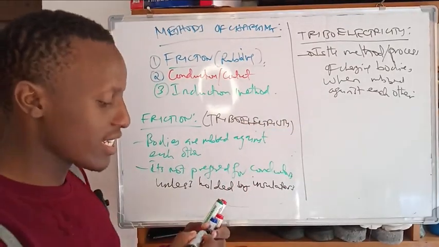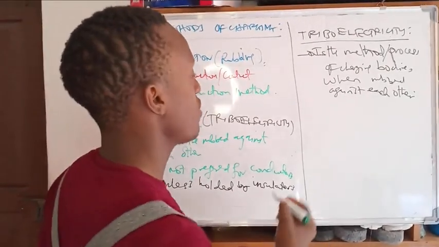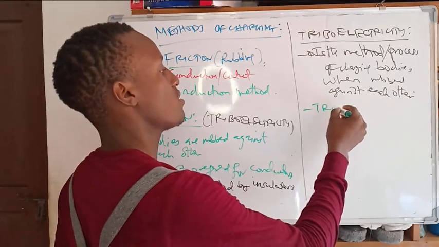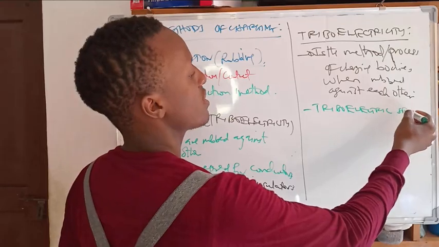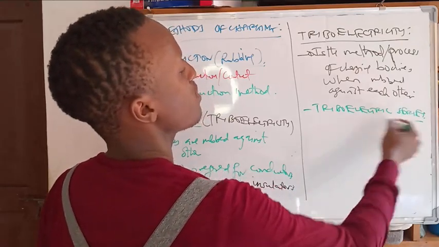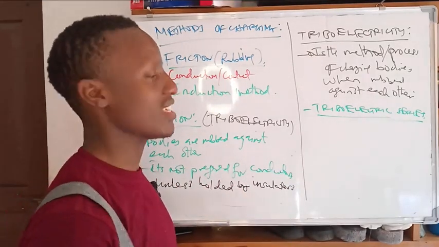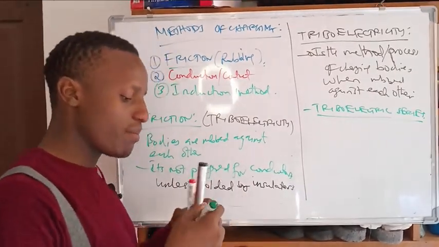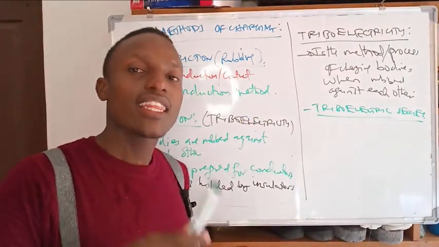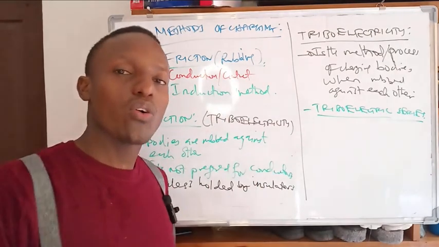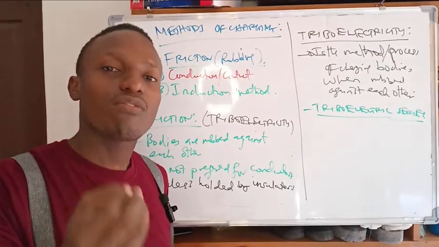But there is also a triboelectric series. The triboelectric series is the arrangement of materials depending on their easiness to acquire charges when rubbed against each other. There are materials that, when rubbed against each other, gain electrons more easily than the other. The one that gains electrons more easily has the largest work function.